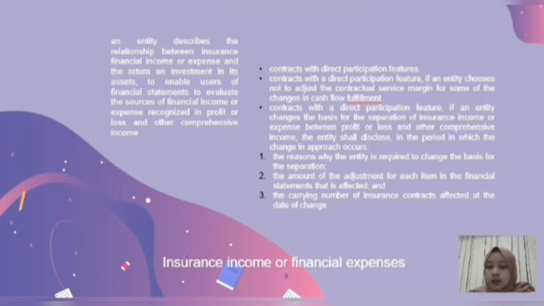If the entity uses derivatives to mitigate the financial risk, such changes may be recognized either in profit or loss or by adjusting the contractual service margin.